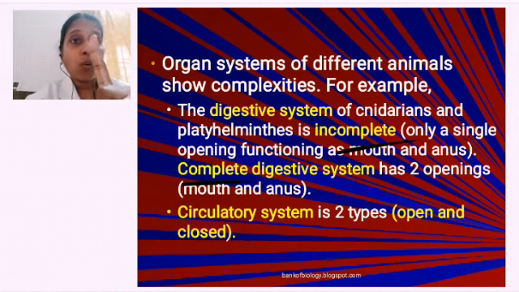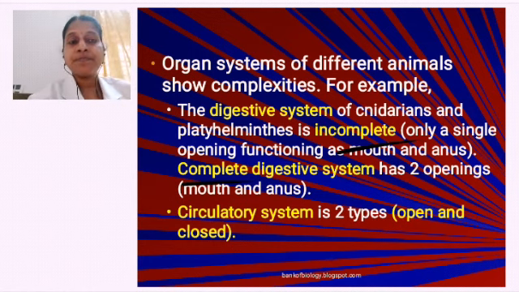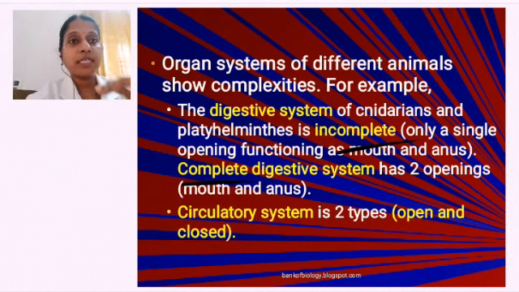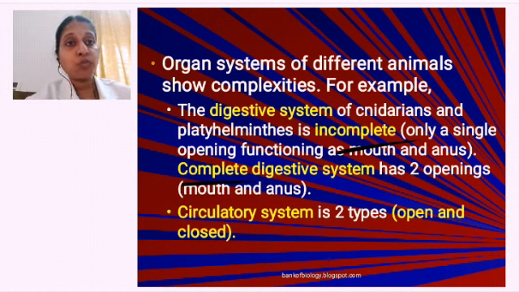There is only one opening. Then we call it an incomplete digestive system. When will I call the digestive system of an animal complete? If it has two openings. Like for us, one mouth through which the food moves in, and through what does it move out? Through the anus it moves out. So there are two openings, and then I call it the complete digestive system.